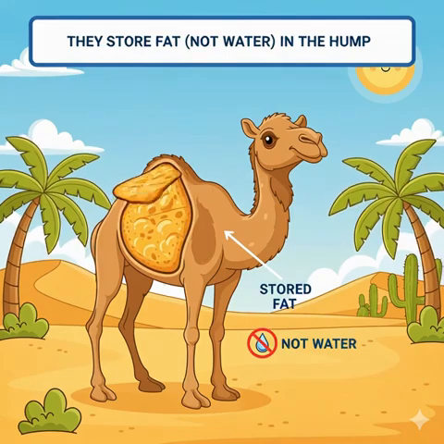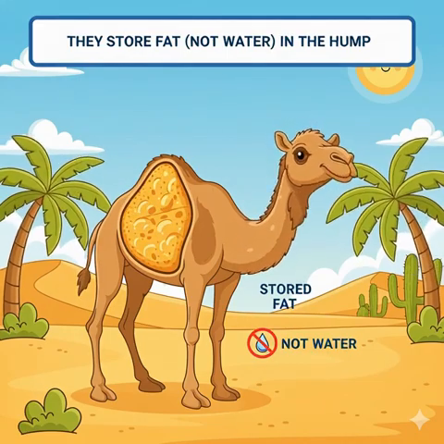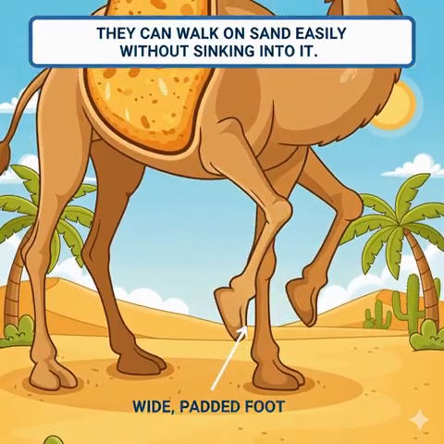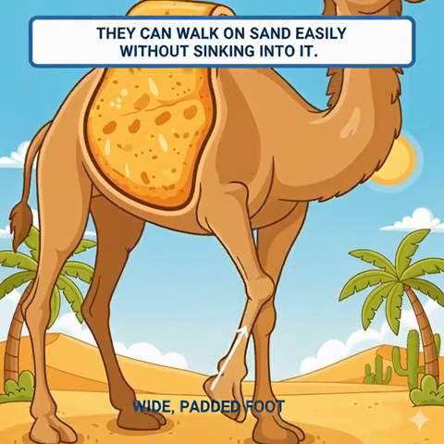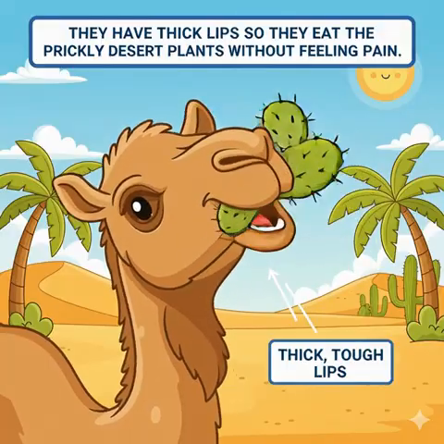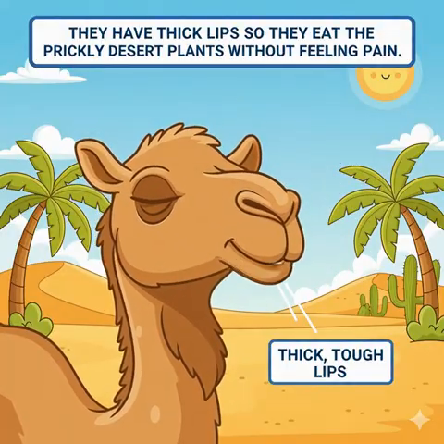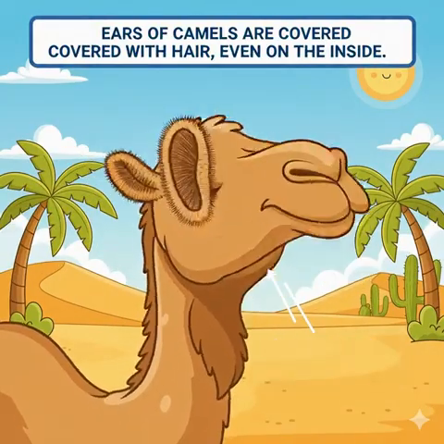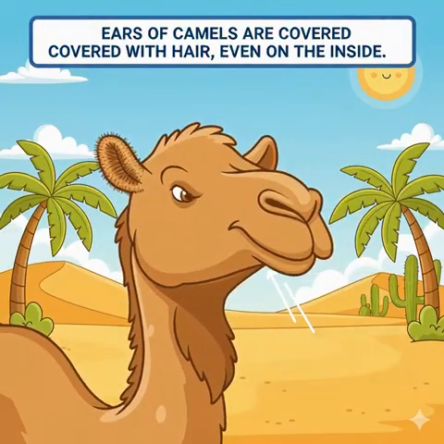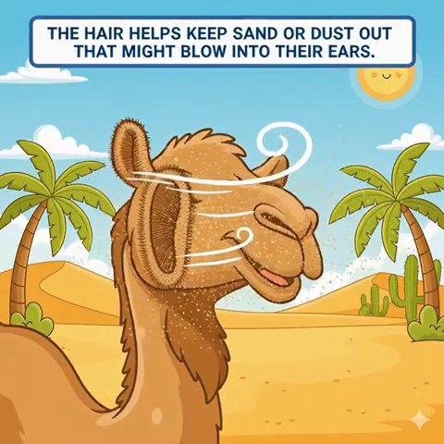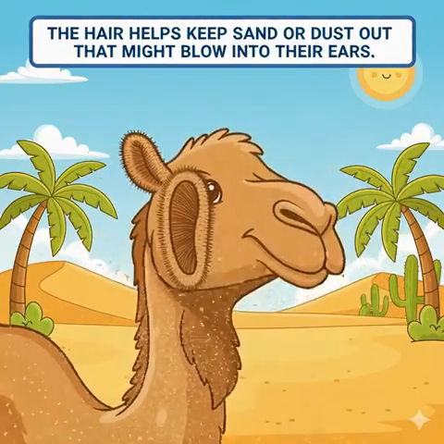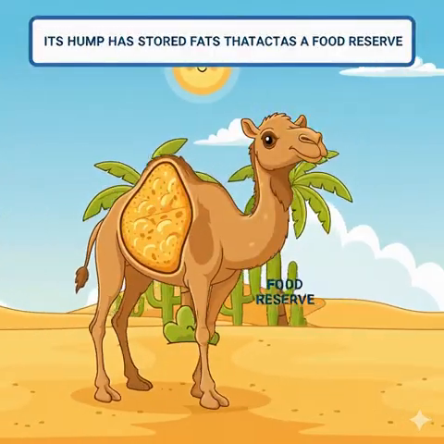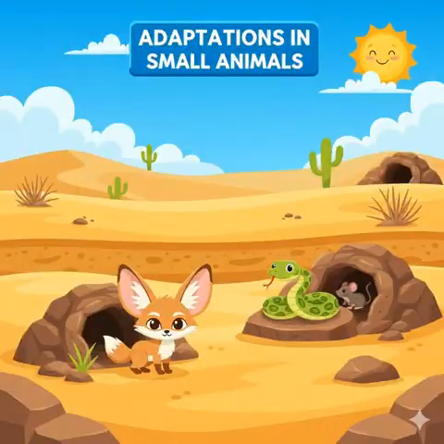They store fat, not water, in the hump. Their feet are wide so they can walk on the sand easily without sinking into it. They have thick lips so they can eat the prickly desert plants without feeling pain. Ears of camels are covered with hair, even on the inside. The hair helps keep sand or dust out that might blow into their ears. Its hump has stored fats that act as a food reserve.